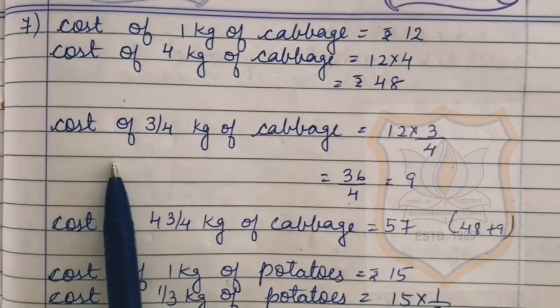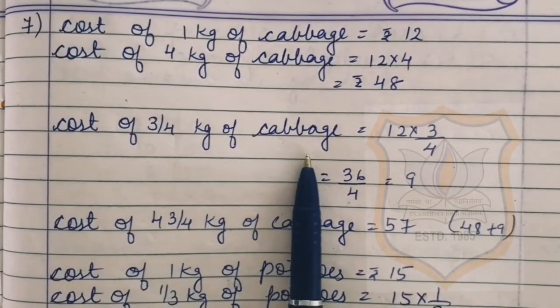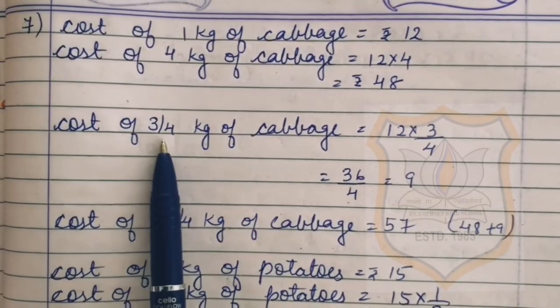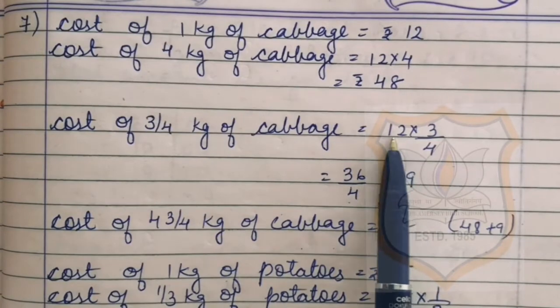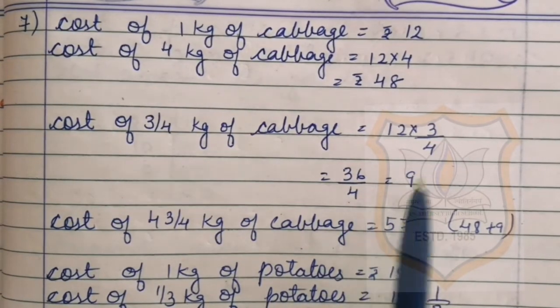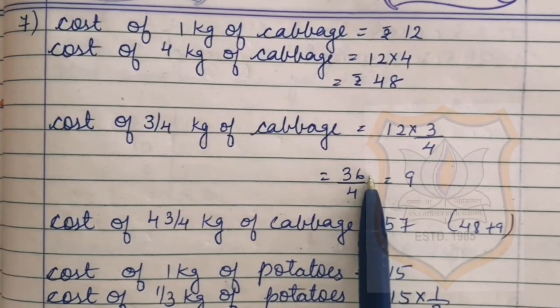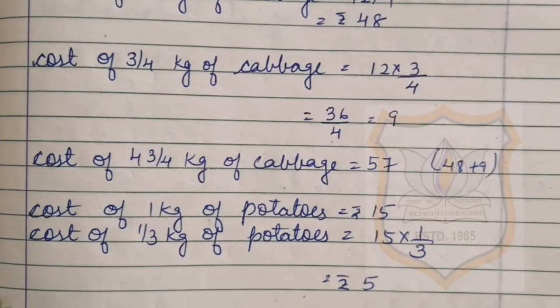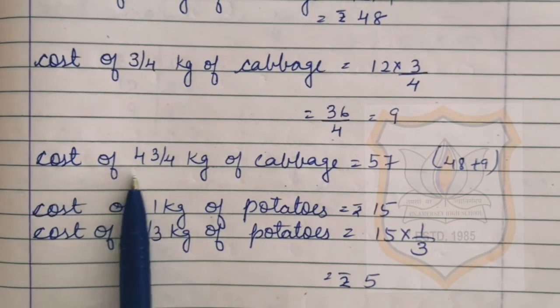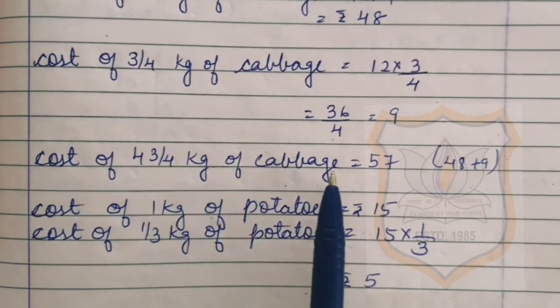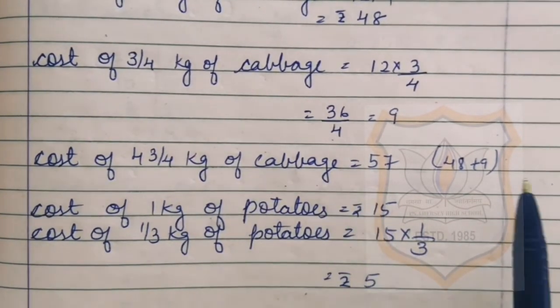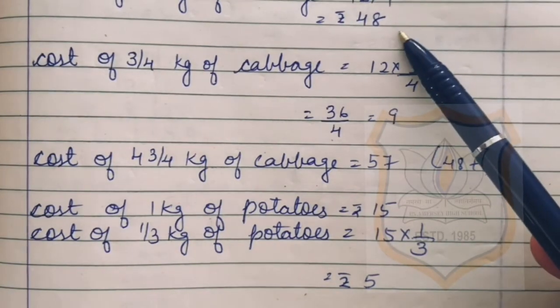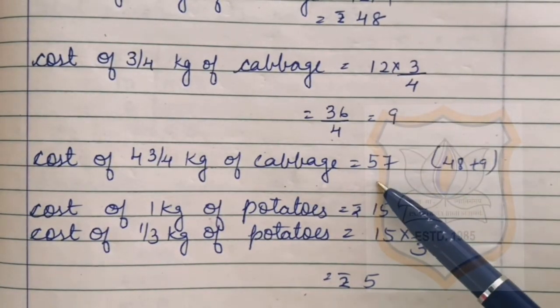Now cost of 3/4 kg of cabbage. For this we will multiply 3/4 with 12. By multiplying 12 and 3, we will get 36. And 4 we will write here. By dividing 36 by 4, we will get 9. Now cost of 4 3/4 kg of cabbage is equals to 57. That is, by adding 48 and 9 we will get 57.